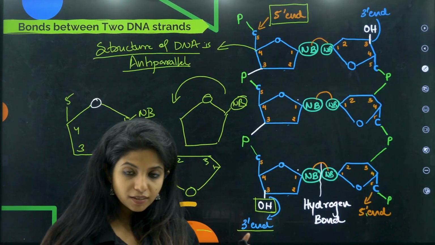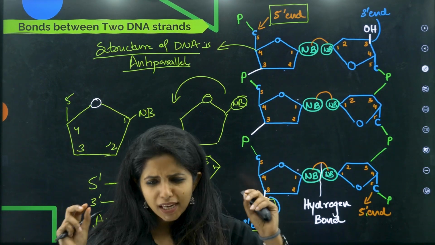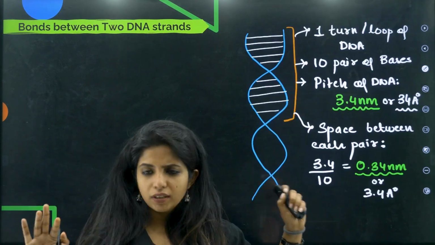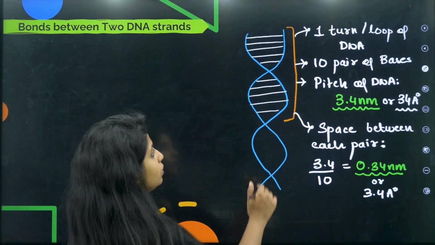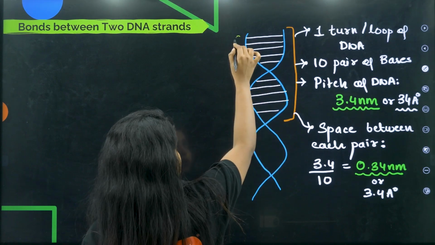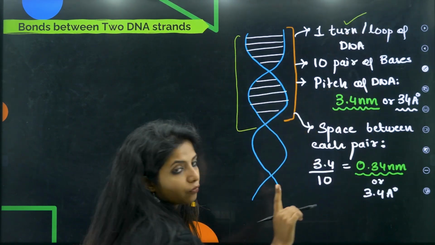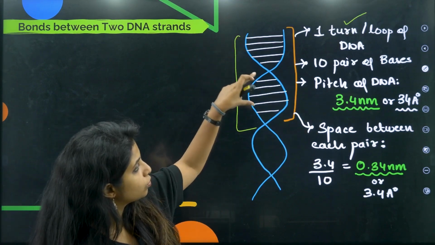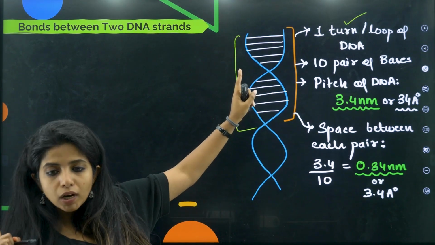And with this, we understood the basics of DNA, the basic thing that you need to know. Now, one more thing. When you talk about a DNA as a whole, it's not like there is one turn and there is a second turn. No, this whole thing from here to here, whatever you see, you call it one turn or one loop of DNA. So it is made up of 2 smaller segments. You can think like that.